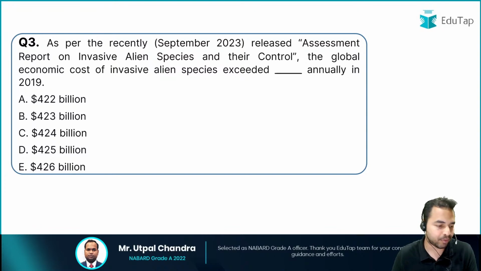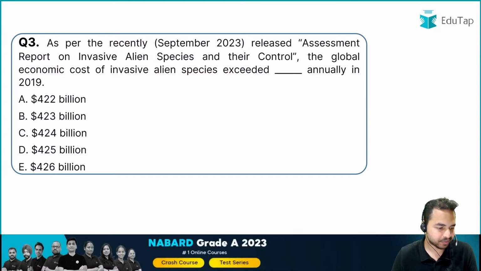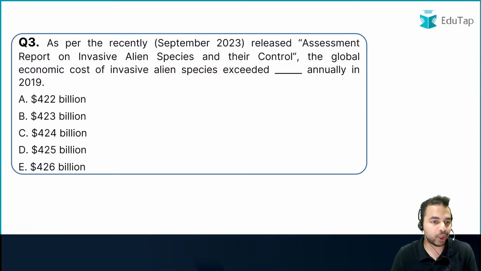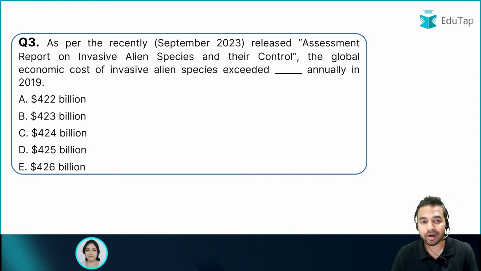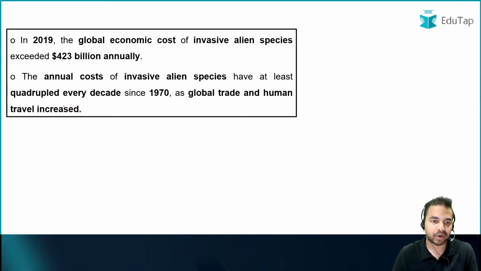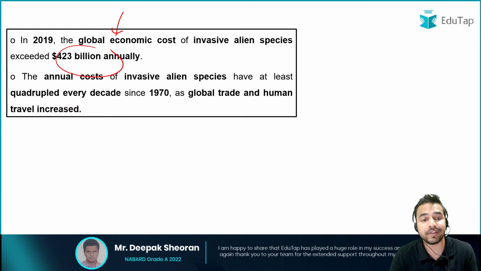Quickly tell me in the chat box. So quickly tell me what is the right answer. What is that particular value which is the economic cost for these invasive alien species? It is a total of $423 billion. Okay, so a total of $423 billion is the global economic cost of the invasive alien species.